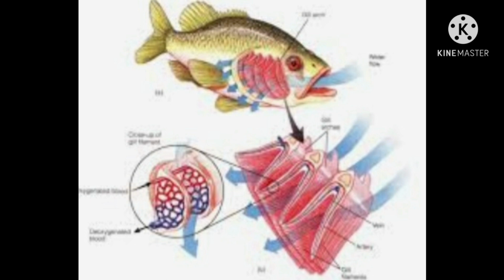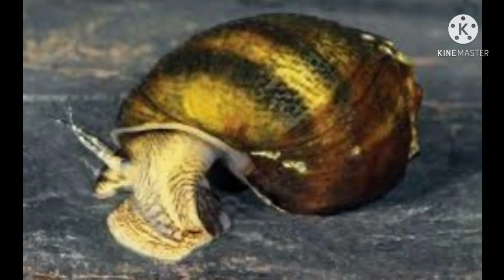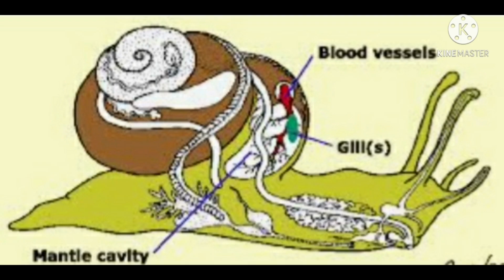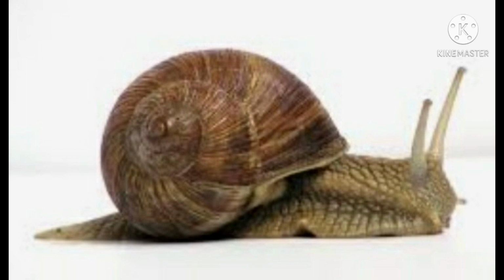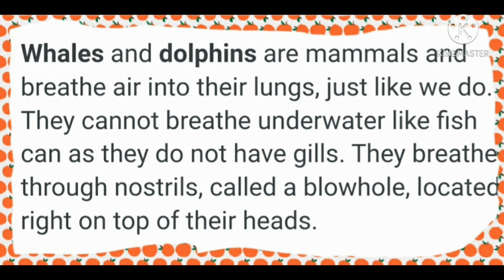Other aquatic animals like prawn, crab, freshwater mussels also respire through gills or similar structures. Most of the snails live in water and have gills for breathing. They use gills to extract oxygen dissolved in water. Some of the snails living on land have developed a kind of lung, so the land snails breathe by using the lungs.